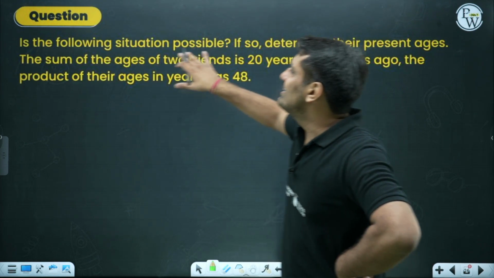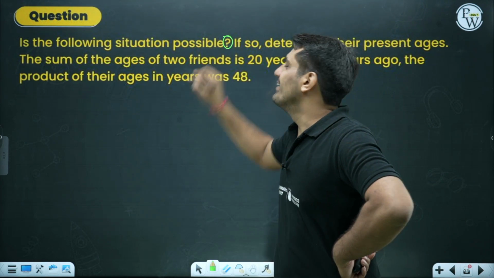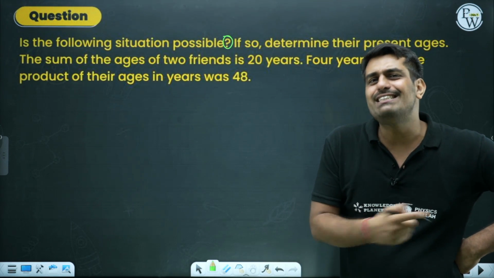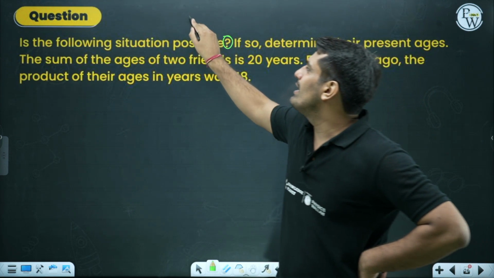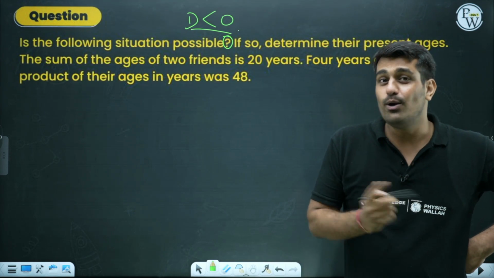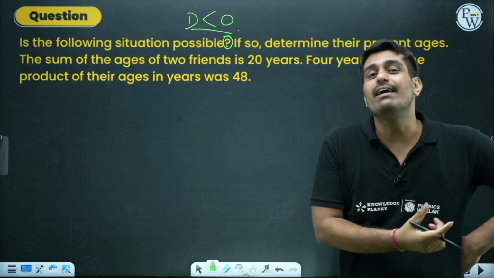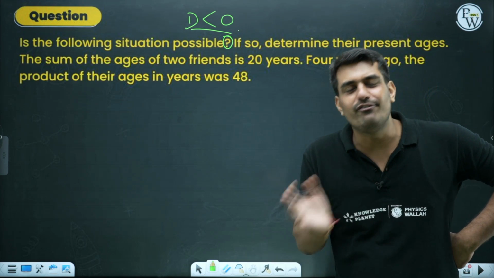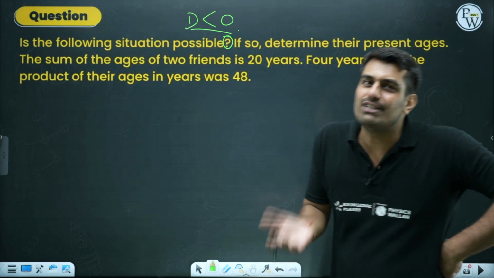Is the following situation possible? Question mark over here. Is it possible or not? Why are they saying so? Because if the discriminant comes out to be less than 0, will it be possible? No, in that case it is not a real solution. If you don't have a real solution, the situation is not possible.